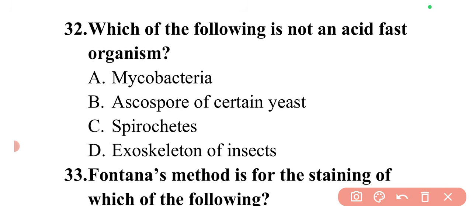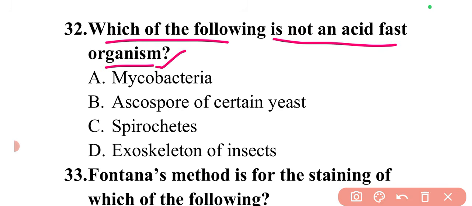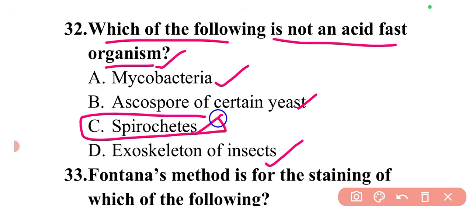Then next question is, which of the following is not an acid fast organism? We need to identify which is not an acid fast organism. So mycobacteria, ascospore of certain yeast, spirochetes, exoskeleton of insects. So here spirochetes, it is not an acid fast organism. So here option C will be the correct answer.